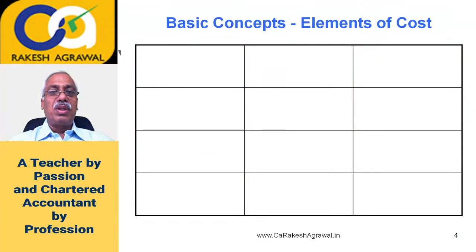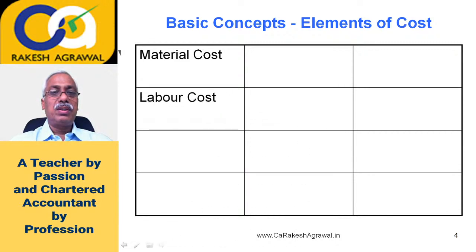The elements of cost which I was just discussing. The cost is divided in 3 elements known as 3 sacrifices, that is material cost, labor cost and expenses. Friends, we are talking about a manufacturing company predominantly. So while discussing costing, the stress is on a manufacturer, not a trader, please remember.